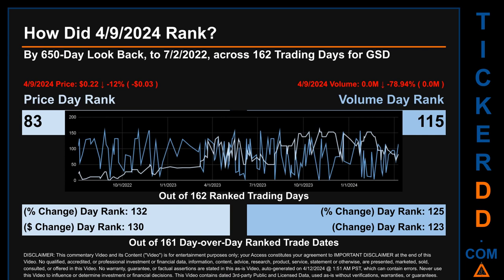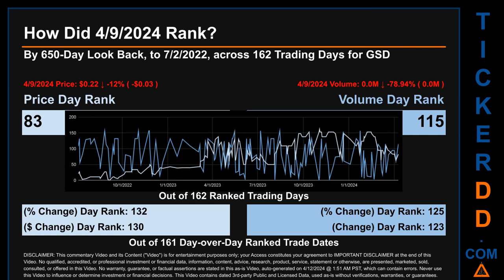How did the 9th of April 2024 rank for GSD? By 650 calendar day look back to the 2nd of July 2022, across 162 trading days, of which the 9th of April 2024 price ranked 83 while its volume ranked 115. Each of the 162 trading days were ranked amongst themselves by highest end-of-day price and volume, with a rank of 1 being the highest and 162 being the lowest ranked day.